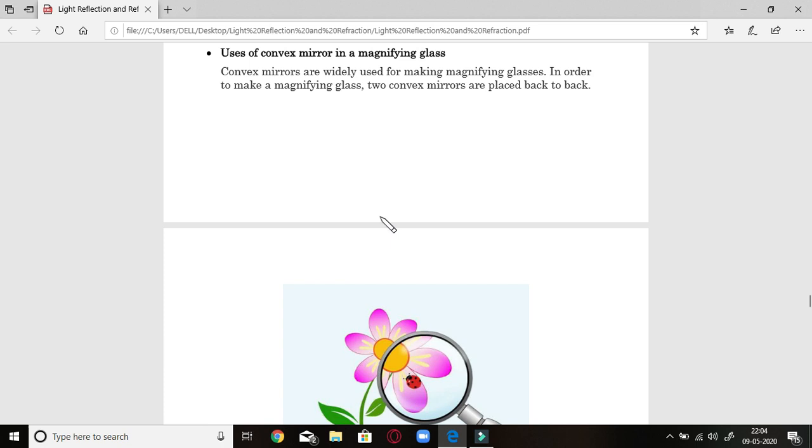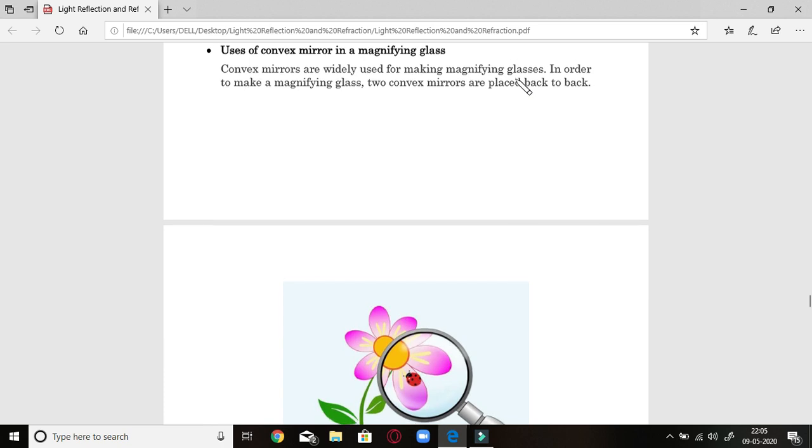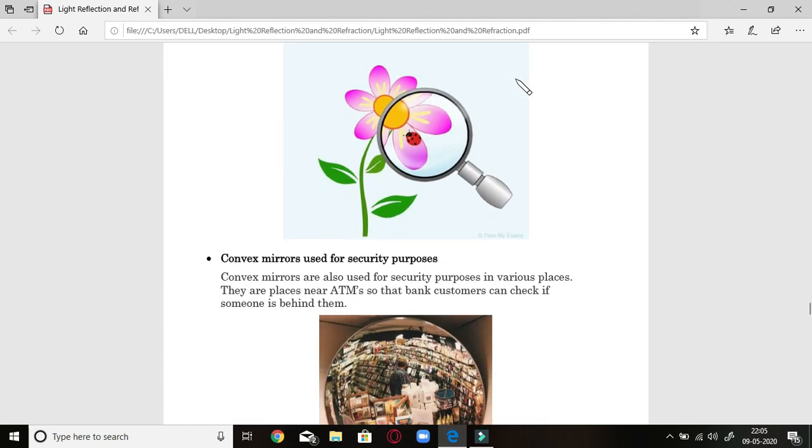Next is the use of convex mirror in a magnifying glass. Students, it can also act like a magnifying glass. How can you make this magnifying glass? Take two convex mirrors, meaning with bulging out surface, and don't take a polished one. When you join them together, they are going to form a magnifying glass. And if you see a magnifying glass, you will find that the upper and lower surfaces of this glass are always bulging out. That means convex mirrors are joined together, and when they are joined together, they have the capacity to magnify the image of an object.